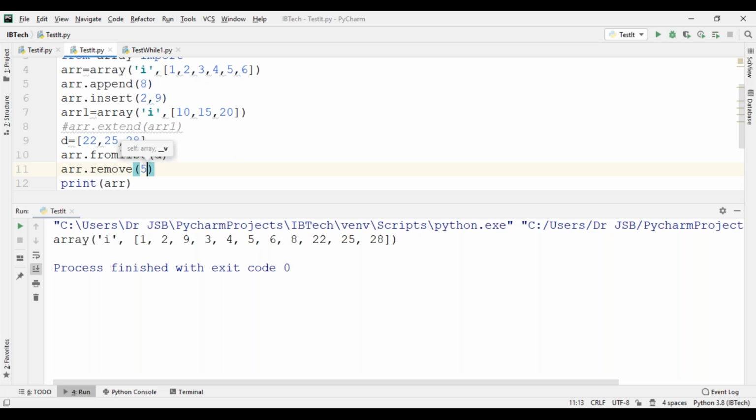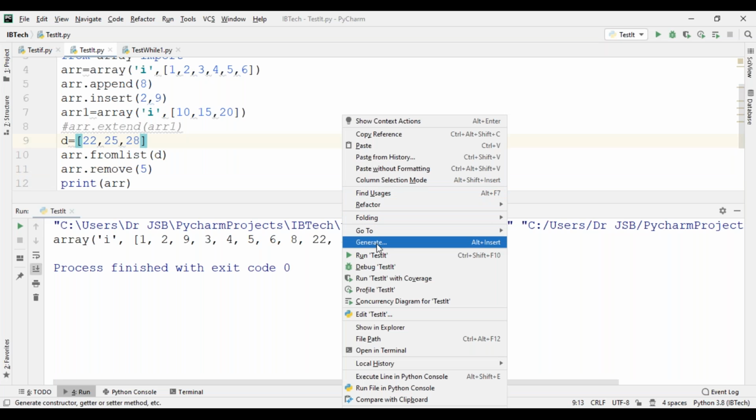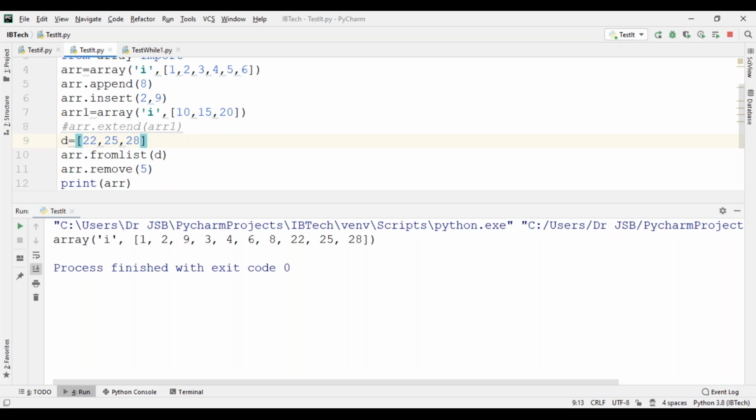Previously we had 1, 2, 9, 3, 4, 5, 6, 8, 22, 25, 28. Now see, 5 is eliminated: 1, 2, 9, 3, 4, 6, 8, 22, 25, 28. 5 is removed.